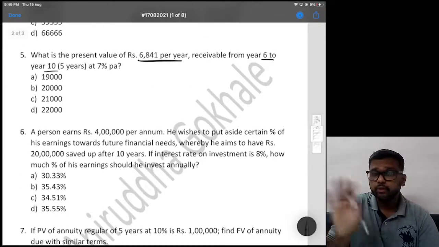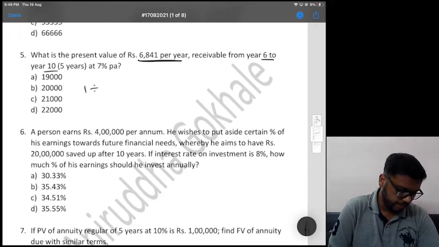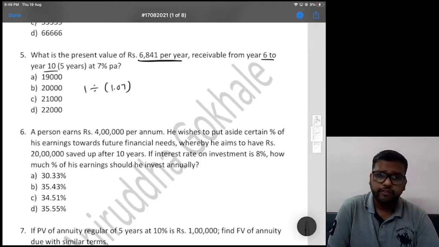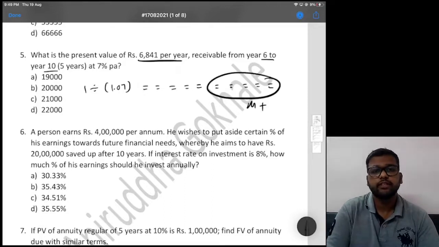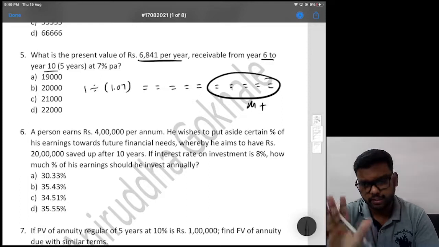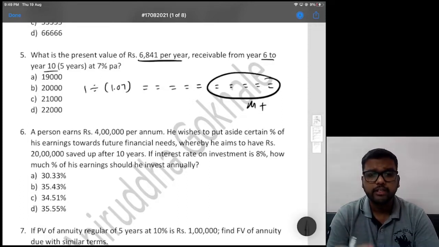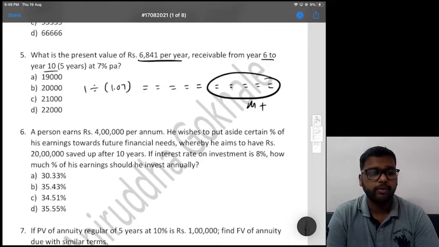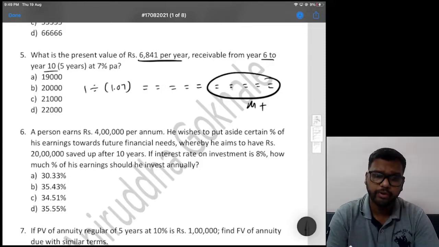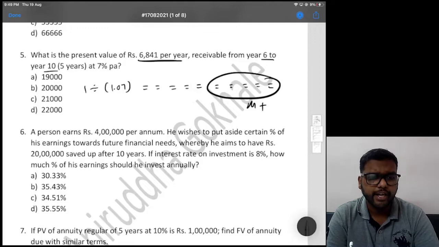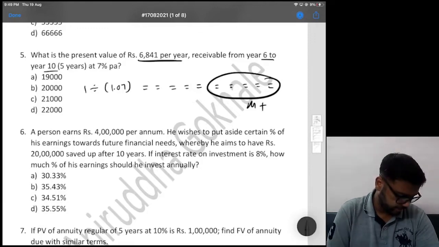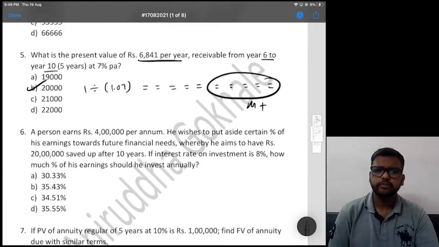How to do that? We want year 6 to 10, we don't want first 5 years. So 1 divided by 1.07. Then first 5 equal to, press them directly. But 6, 7, 8, 9, 10, for this you'll have to do M plus. How? 1 divided by 1.07, then 5 times equal to 1, 2, 3, 4, 5. Then 6th time equal to M plus 6, 7th equal to M plus, 8, 9, 10. Then press MRC and multiply by 6841. Check if you are getting 19,998, which is 20,000. Option B. Fine.